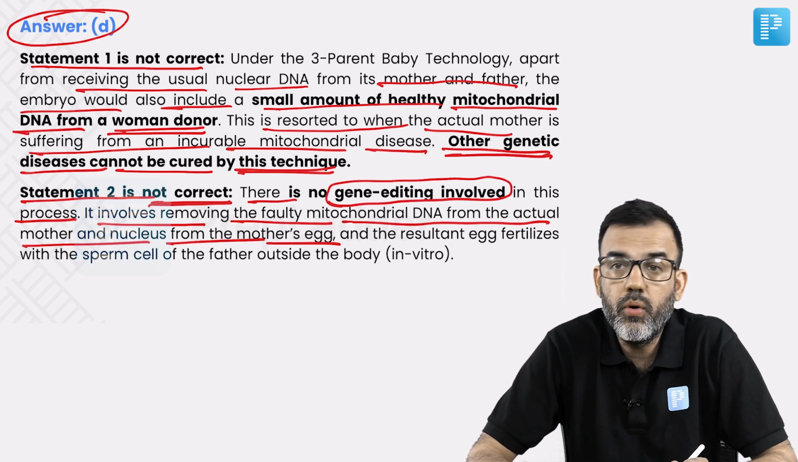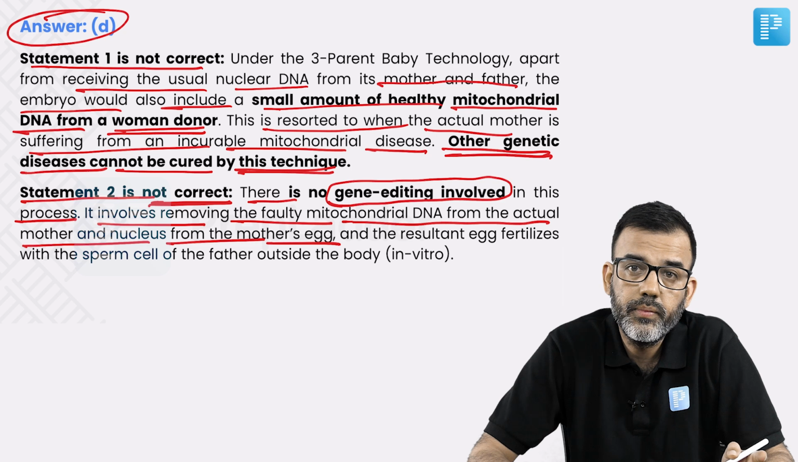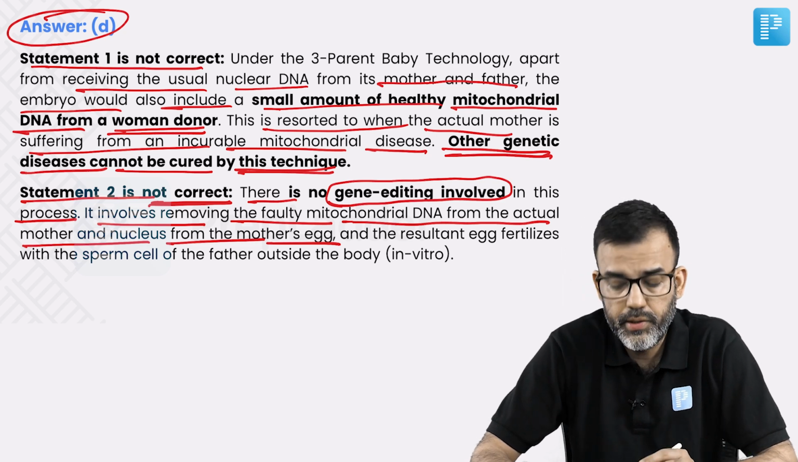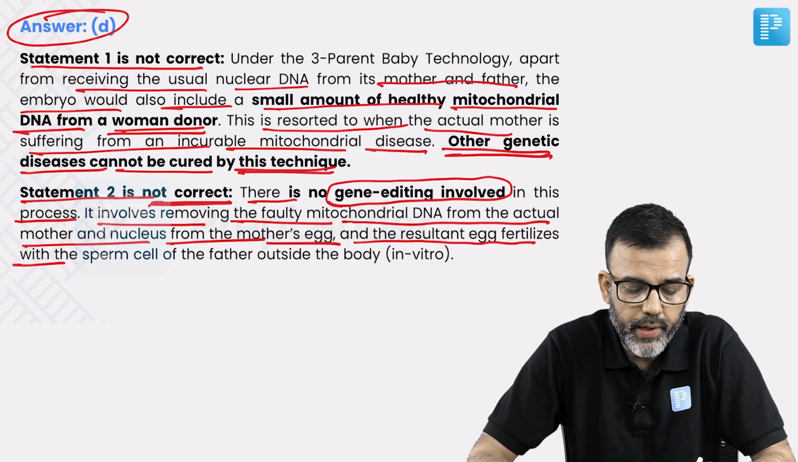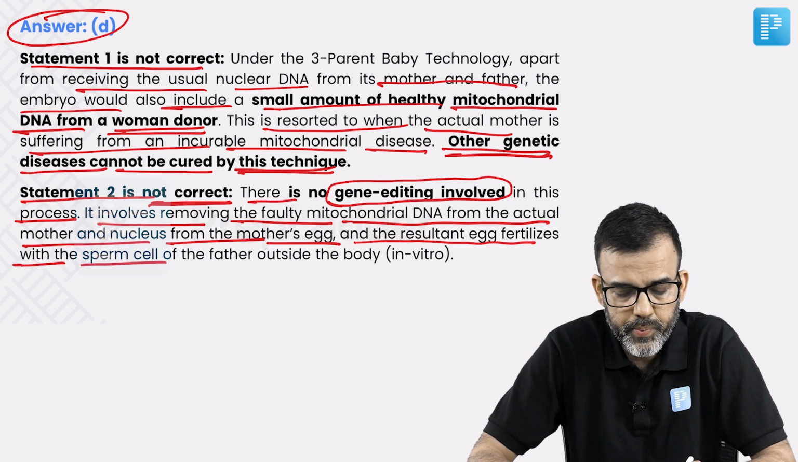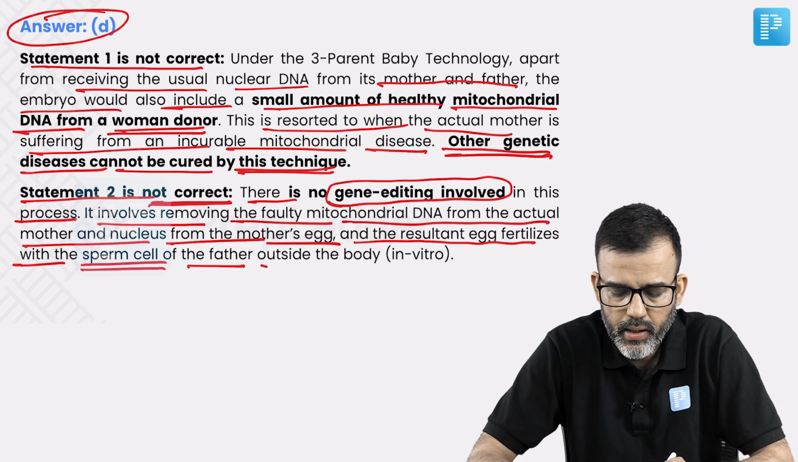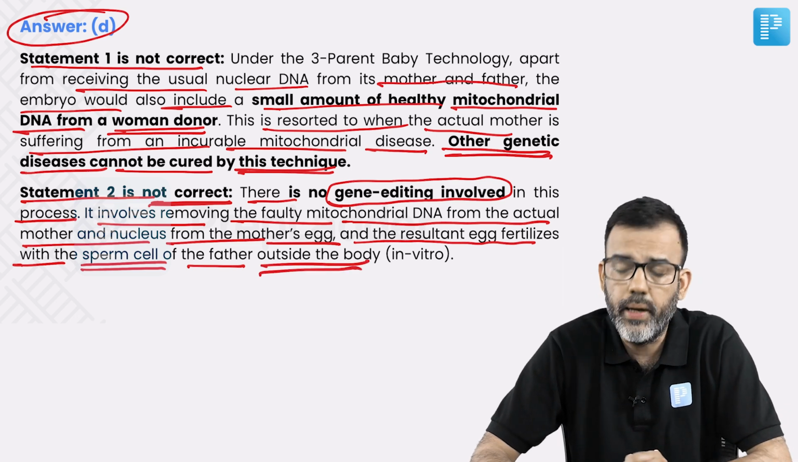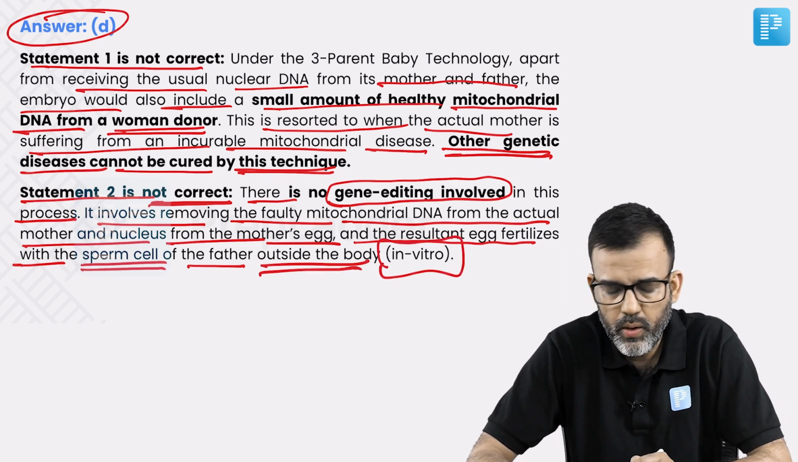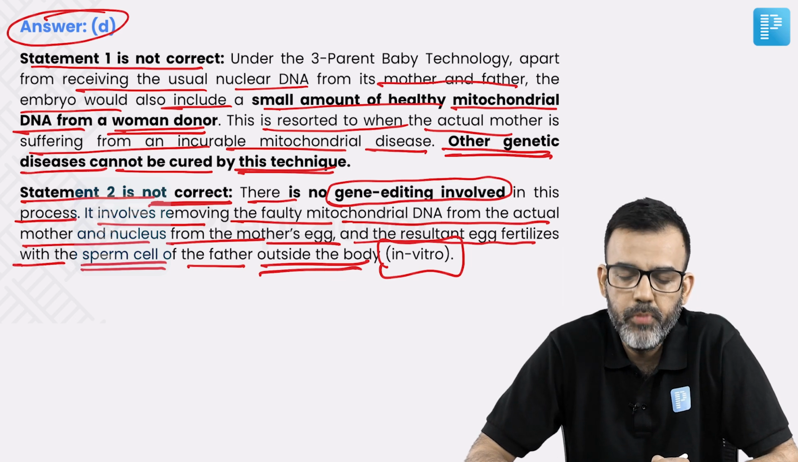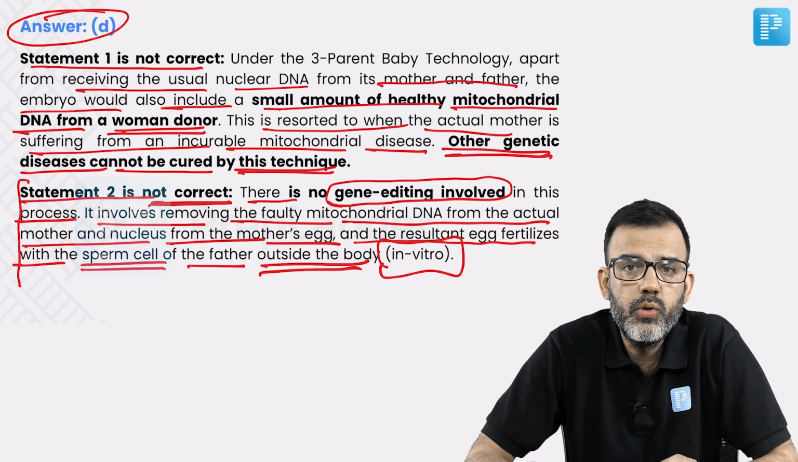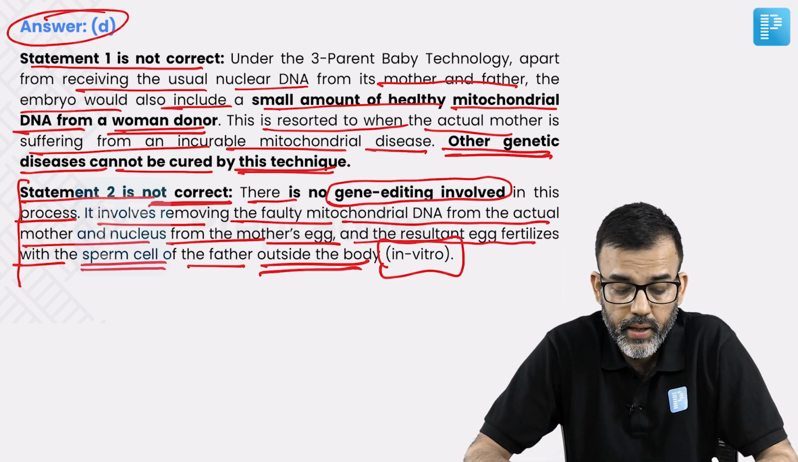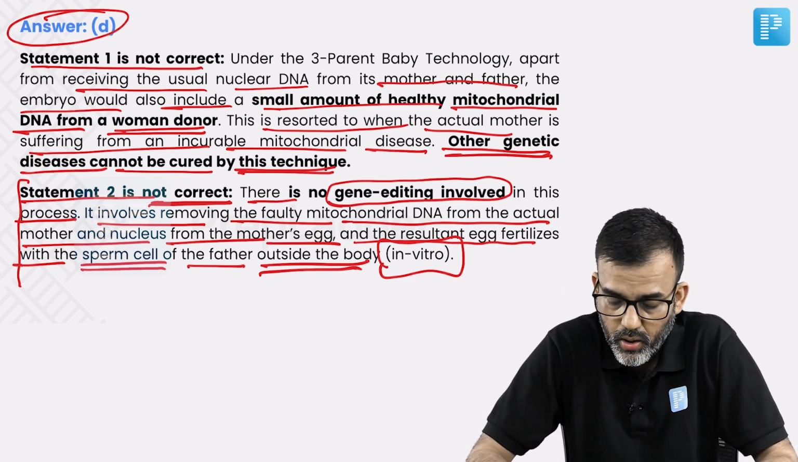So, mitochondrial DNA from the donor, nucleus from the mother's egg, and the resultant egg gets fertilized with the sperm cell of the father, and it happens outside the body, which we call in vitro fertilization. So, this is what the process is, and there is no gene editing involved. That's why the second option is not correct.